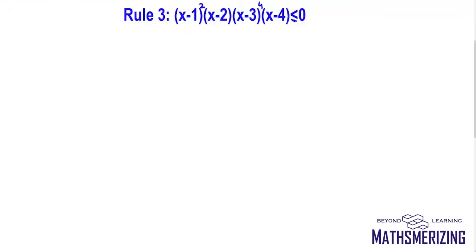Now for rule number 3, the question is (x minus 1) square, (x minus 2), (x minus 3) to the power 4, (x minus 4) is less than or equal to 0. So now there is an equality sign here. Now rule number 1 says I can remove 1 and 3. So the roots are 2 and 4. So it is plus, minus, and plus.